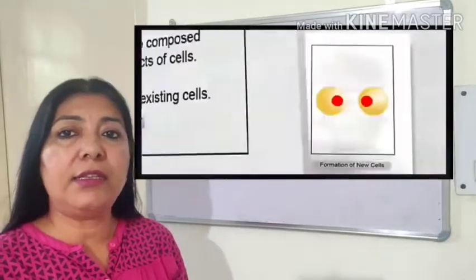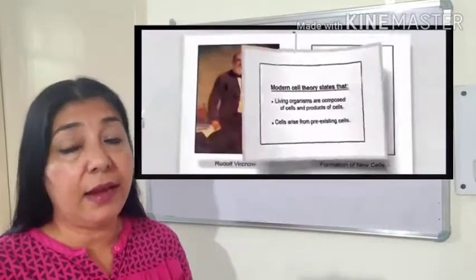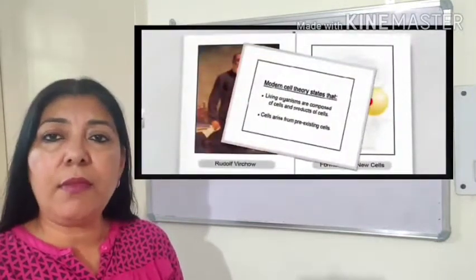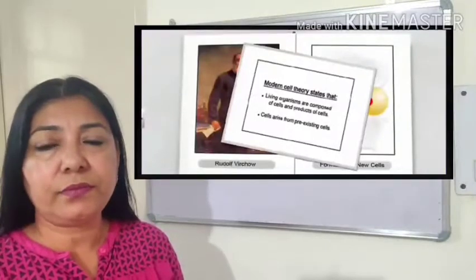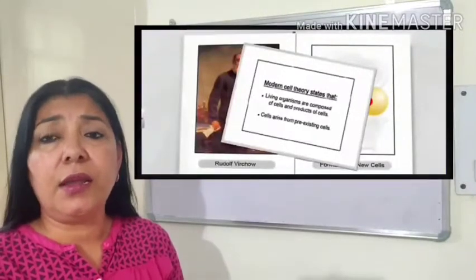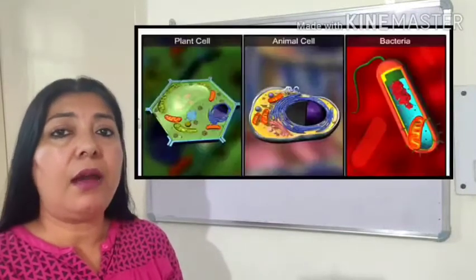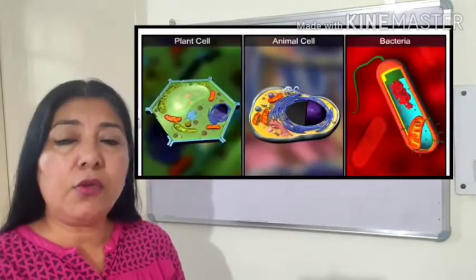Later on, in 1855, Rudolf Virchow gave a very famous statement, omnis cellula e cellula, which means that all new cells arise from pre-existing cells. So he modified the cell theory and it is called the cell principle, which states that all living organisms are made up of cells and their products, and all new cells arise from pre-existing cells. So this was a brief history. Later on, with the invention of the microscope, electron microscope, many other dimensions of the cells were studied. So today we know that cells are of different types.